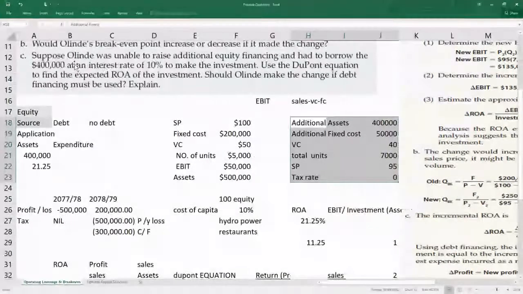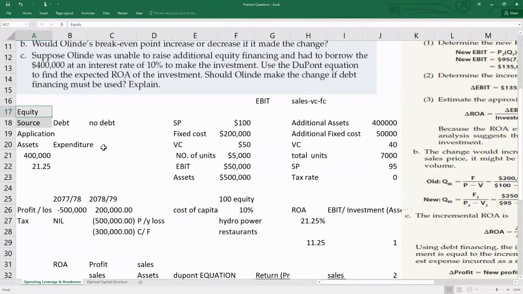Final part. Suppose Olind was unable to raise additional equity financing and had to borrow 400,000 at an interest rate of 10%. Now we have been given the condition. Up to now, the question gave us only the equity financing option. Now we have debt financing as well. What is it telling us? Suppose Olind was unable to raise additional equity financing.